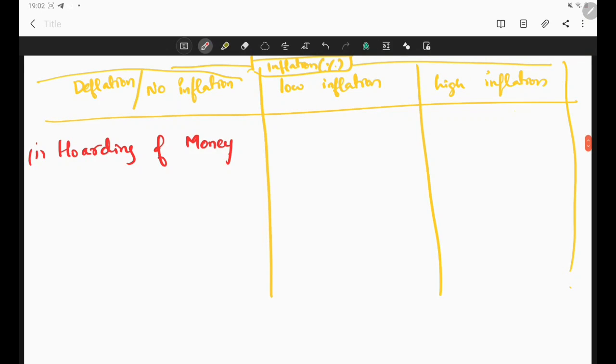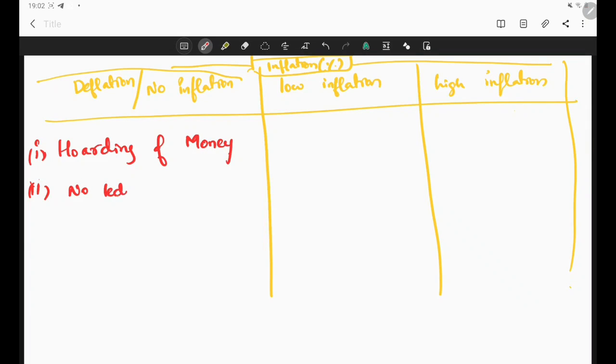Why it is not good is, when hoarding of money happens, nobody will put their money in the bank. Nobody will do fixed deposits, because instead of putting it in the bank, if they keep that money with themselves, they feel in future they can purchase more and more goods. So there is no point in putting a deposit in the bank, because you will not get that much interest. Let's say the bank will offer 10% interest, but with that same money you are able to buy double the amount of goods. So you better keep that money with yourself, rather than giving it to the bank for 10% interest. So people will not lend money. What I mean is no lending.